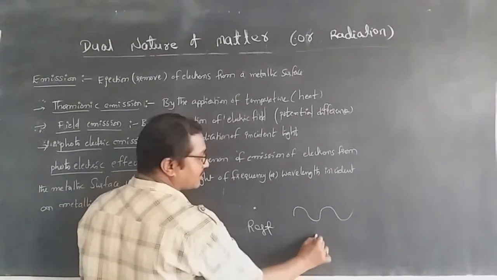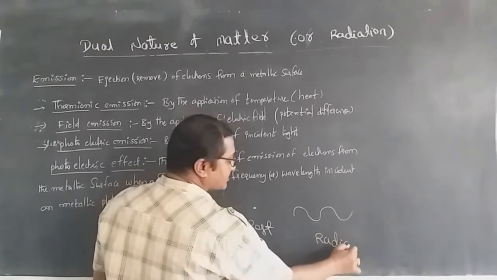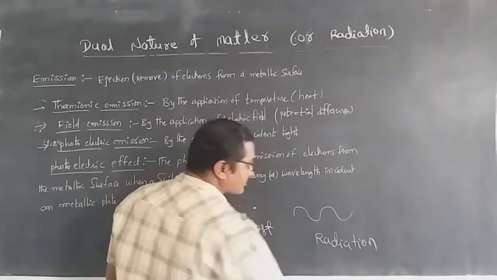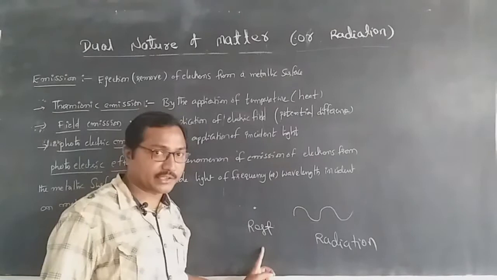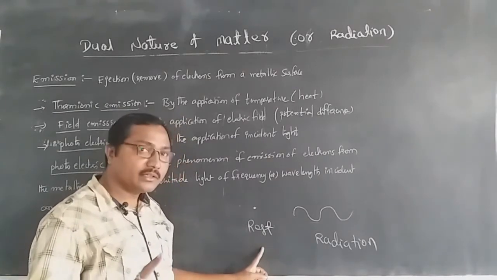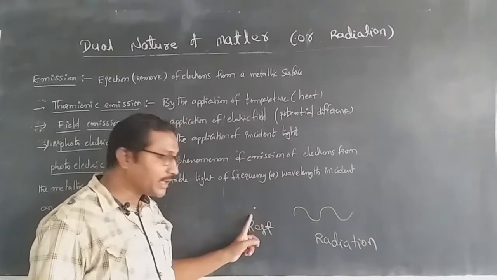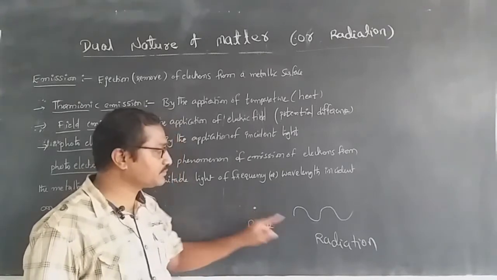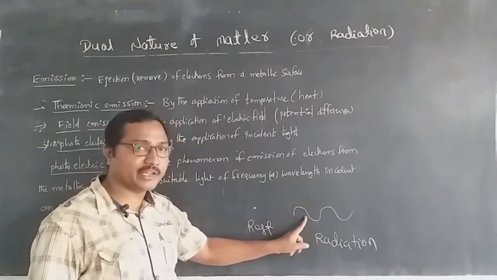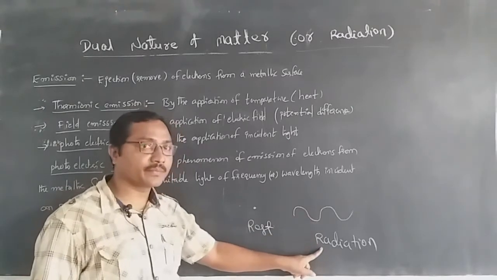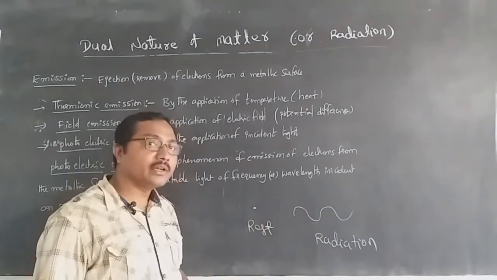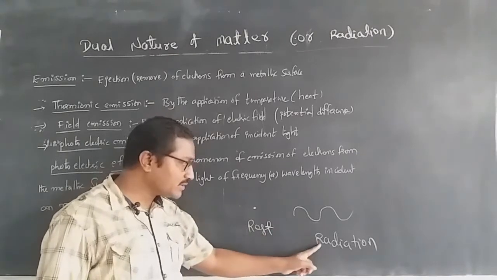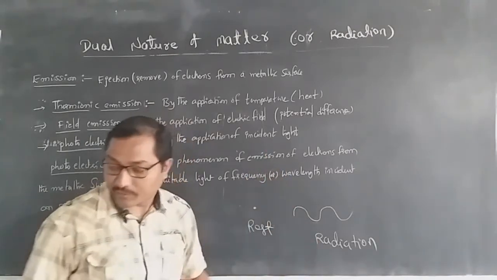Now it is treated as one radiation whenever it is in the motion condition. It means a single particle behaves as one matter particle, otherwise the radiation or wave. We are going to be discussing this concept in this video.